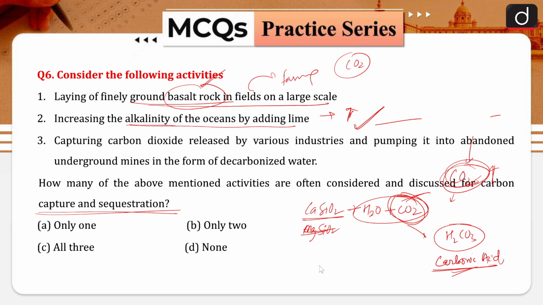Now if fields are capturing the carbon, then carbon available for the oceans will be less. So you can say that the burden of absorbing the carbon dioxide from the atmosphere that is on the ocean can reduce, because you are going for the storage by these fields as well. So that is another method wherein you can capture carbon dioxide, because the basaltic rocks, along with the water and atmospheric carbon dioxide, will capture this carbon dioxide and form H2CO3, that is carbonic acid. Now this we have already talked about, so this is also true. So all three will be your right answer.